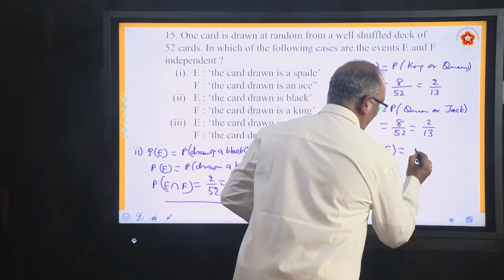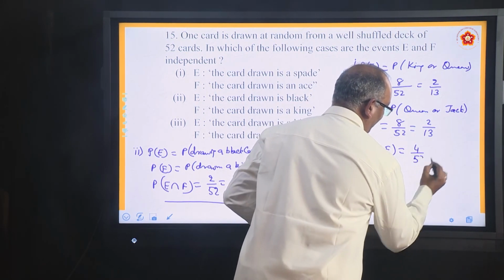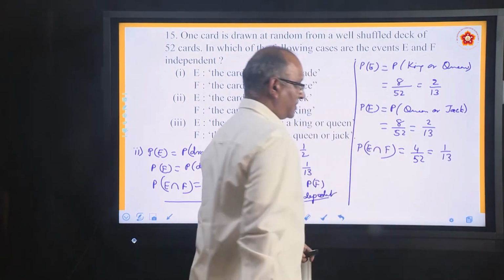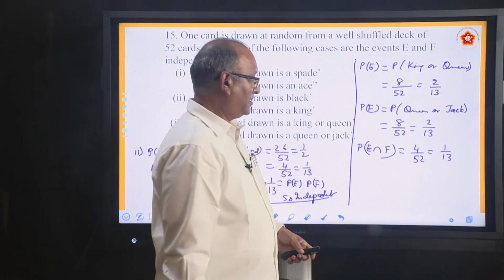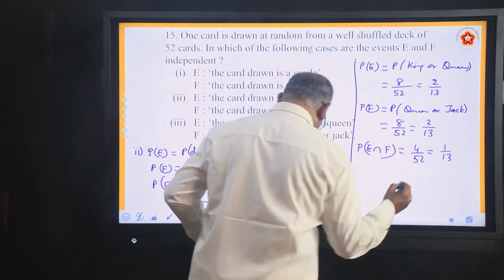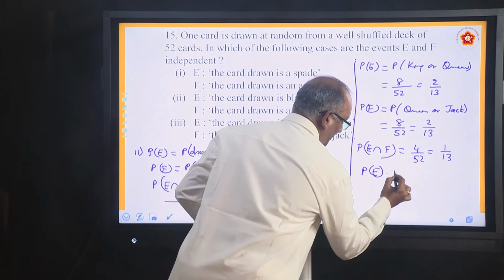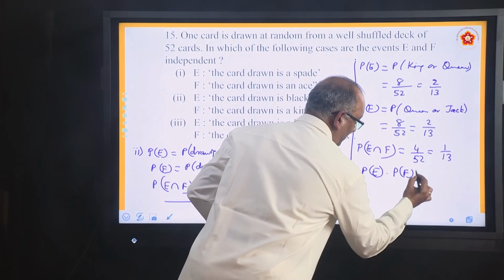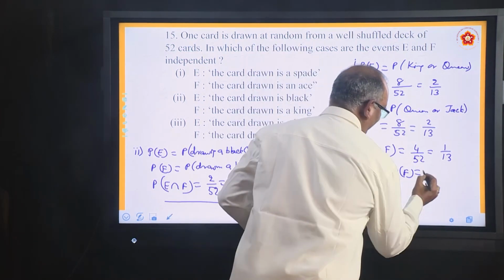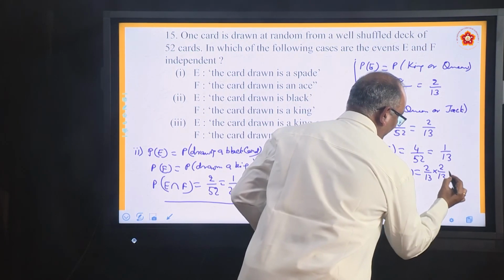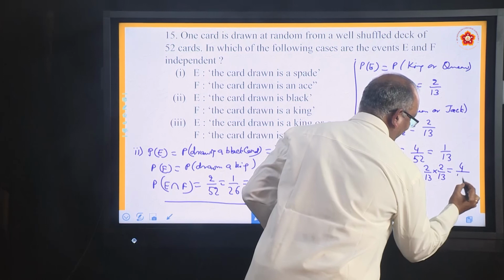It is 4 by 52 or 1 by 13. P(E intersection F) is this, and what is P(E) into P(F)? P(E) is 2 by 13 into 2 by 13. It is 4 by 169.